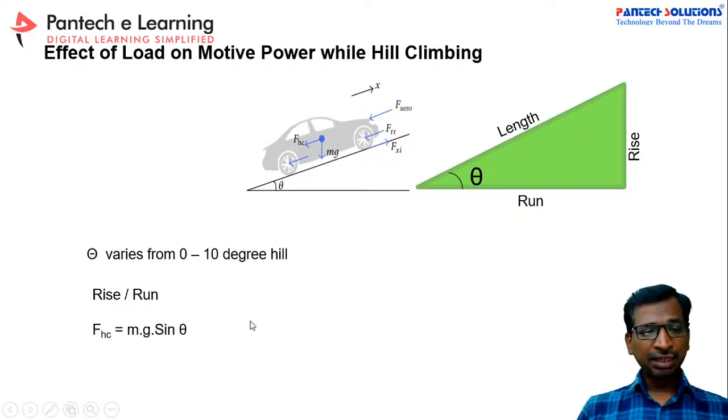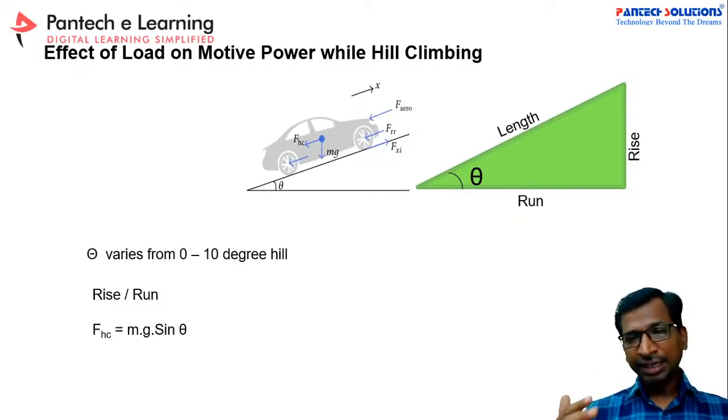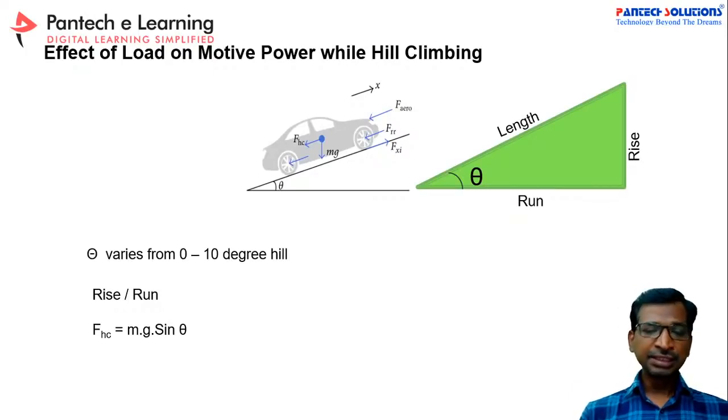In that case there is a formula: mass times gravitational acceleration times sine theta. Generally it will be mentioned in the vehicle as a capacity: how much angle can be withstood by this particular vehicle? Generally for hill climbing, the vehicle's entire power range will be different. For a normal area, the power range will be less than for hill area vehicles.